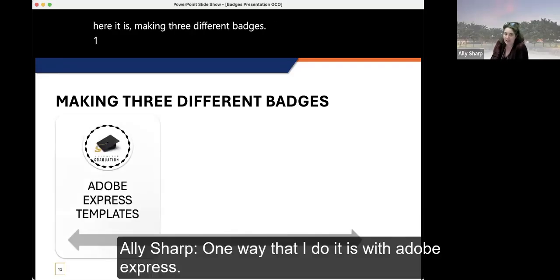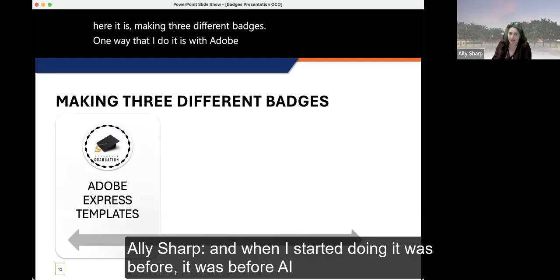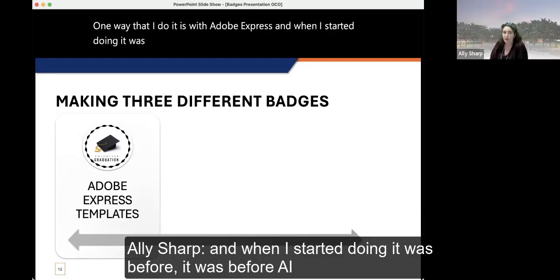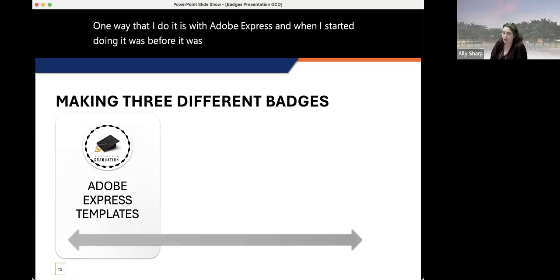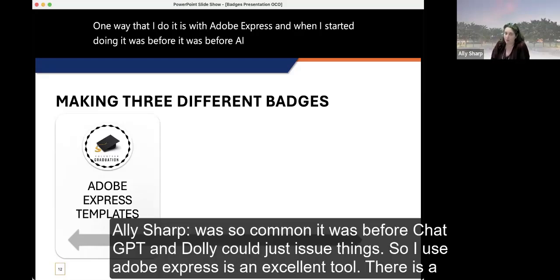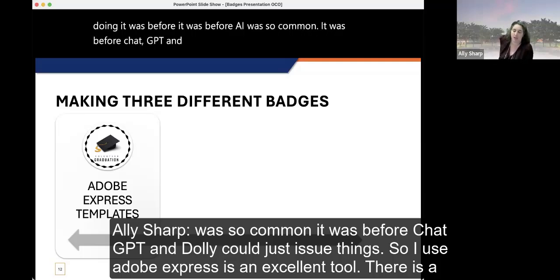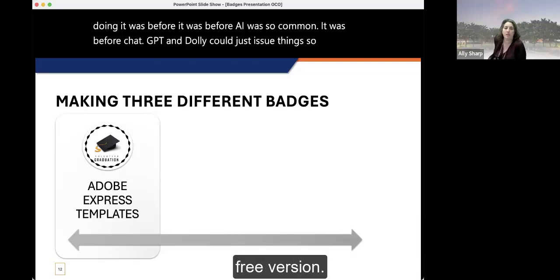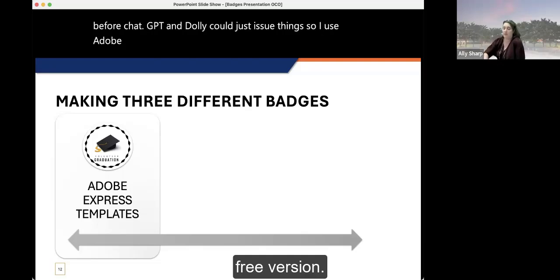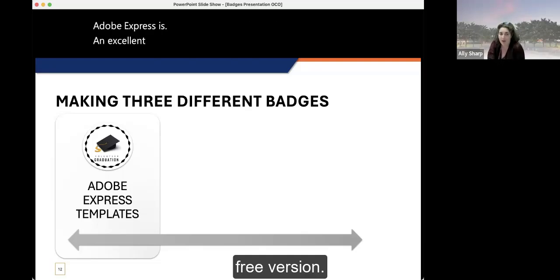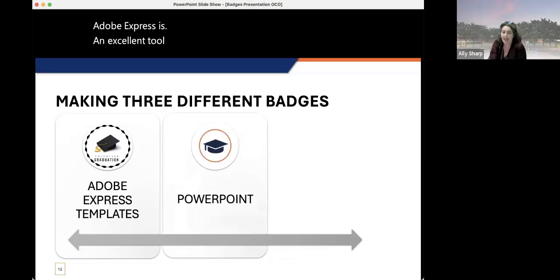One way that I do it is with Adobe Express. When I started doing it, it was before AI was so common. It was before ChatGPT and DALL-E could just issue things. So I use Adobe Express, which is an excellent tool. There is a free version.